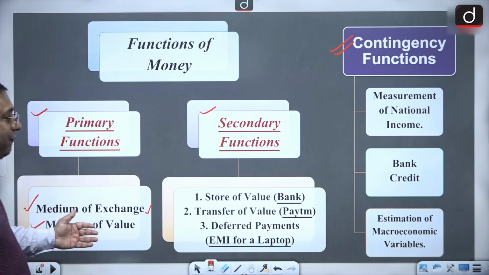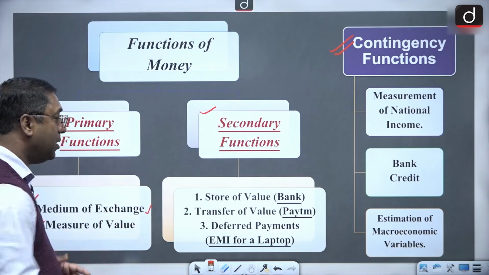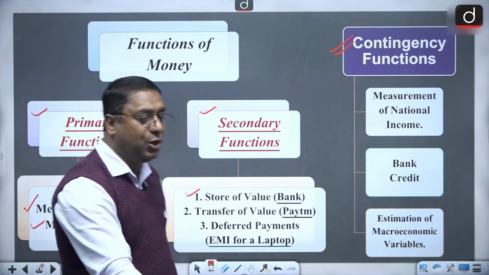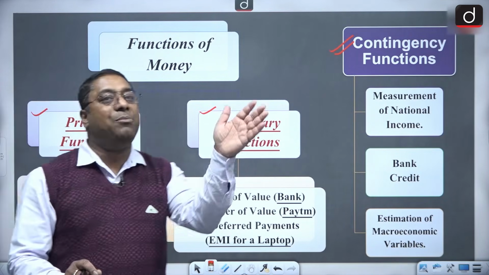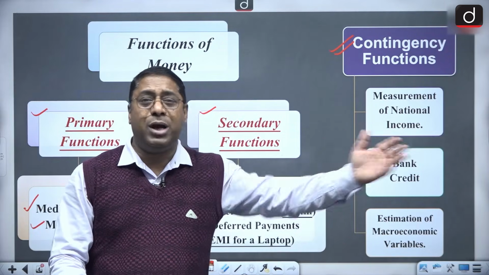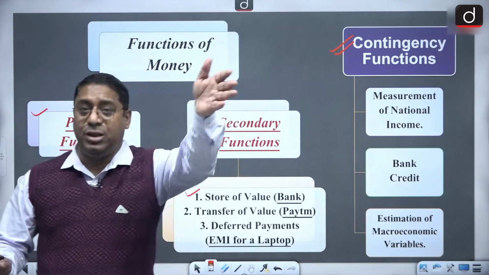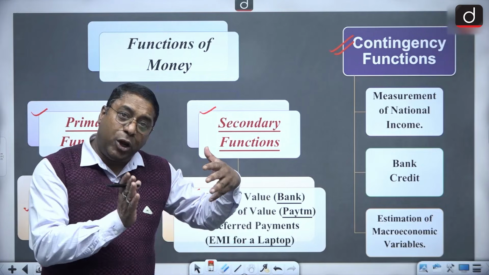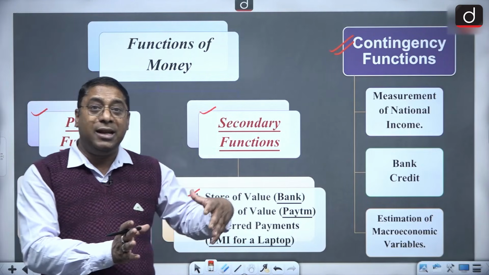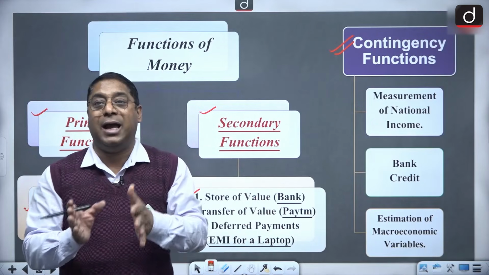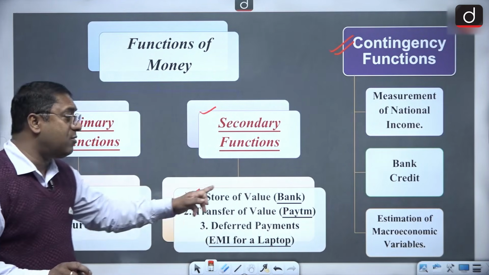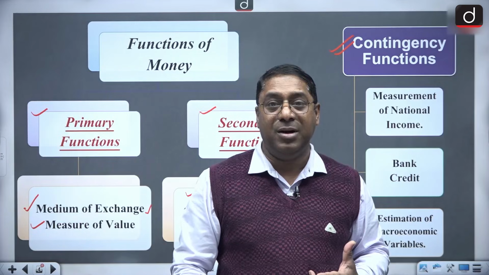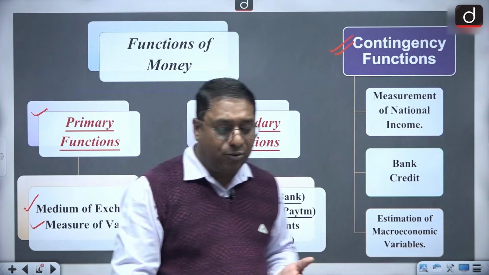So these are the two primary functions, but when it comes to the secondary functions, the secondary function number one is that money is a store of value. Store of value means money can be stored, you can store it in your almirah, you can store it in the banks, and that money can be used for the future. And because it is a store of value, it preserves value over time. Then it is a transfer of value. Transfer of value means you can transfer money. Using your Paytm and all, we can transfer money.